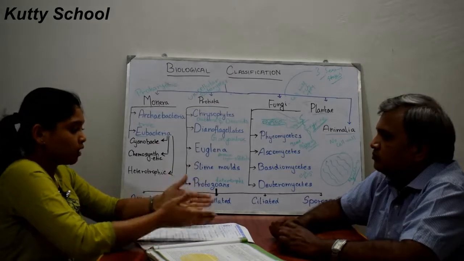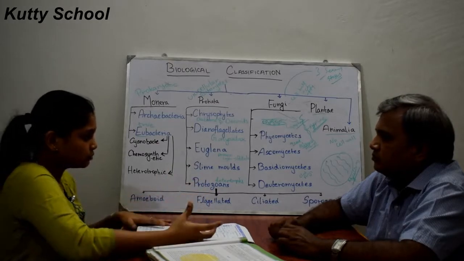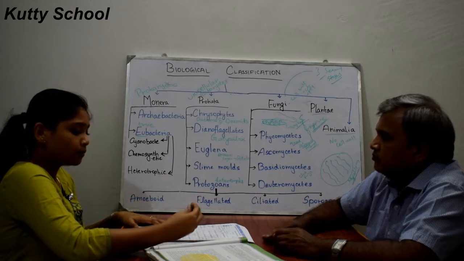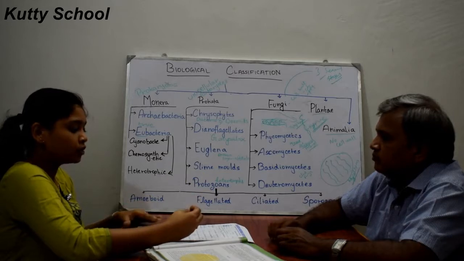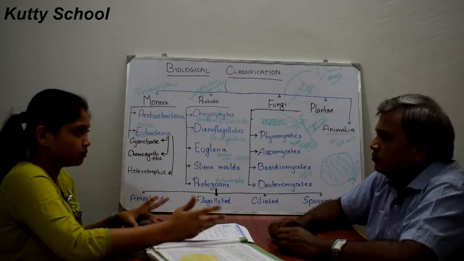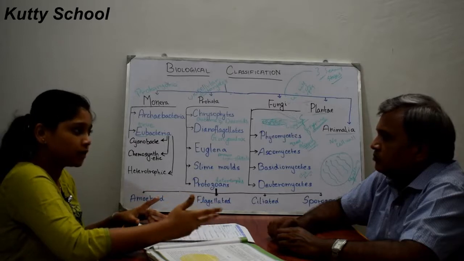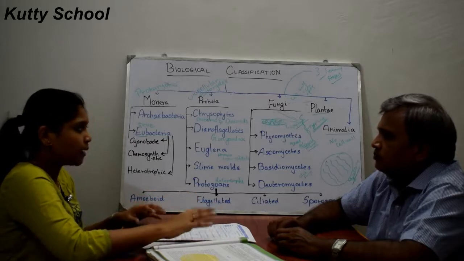Now after the fusion of the 2 cells, it is a zygote. It produces spores through meiosis, which means through reduction division. It produces haploid spores.